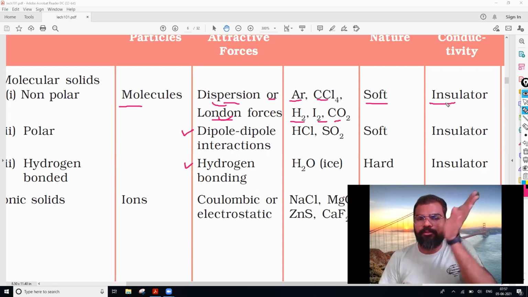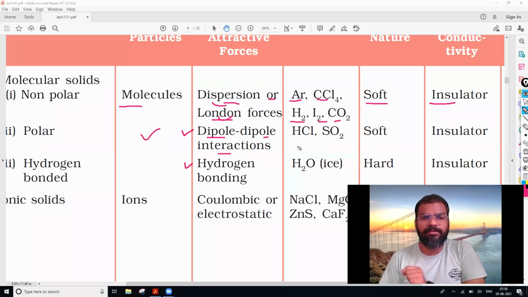Now suppose for polar, if you wanted to prepare it, then you can say that the constituent particles are molecules itself, then the attractive forces are the dipole-dipole interactions. Then the examples of the polar molecular solids are HCl, SO2. Then they are soft in nature, and once again they are insulators.